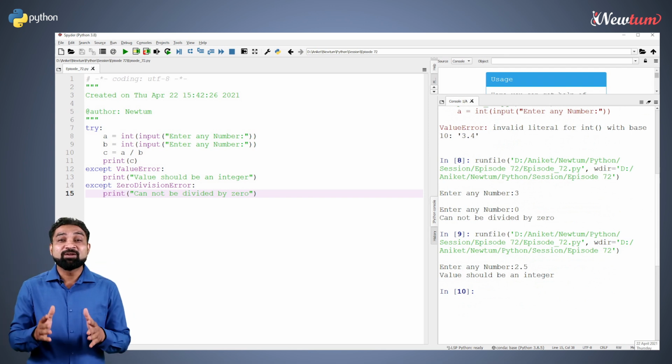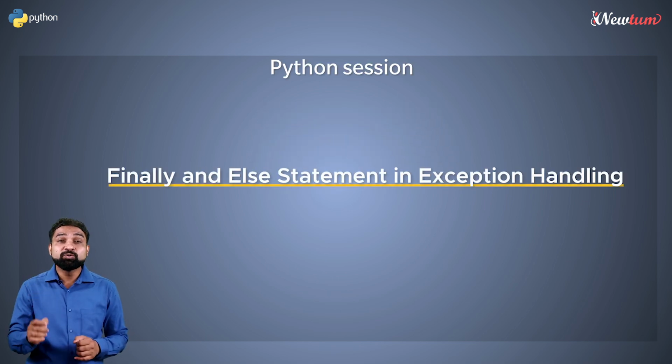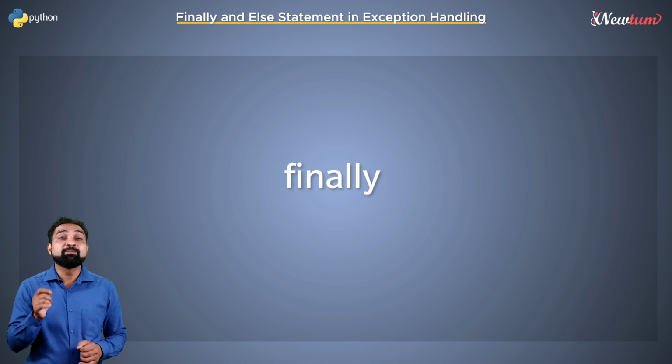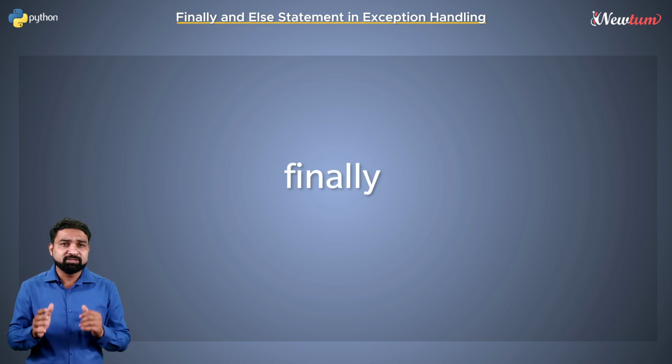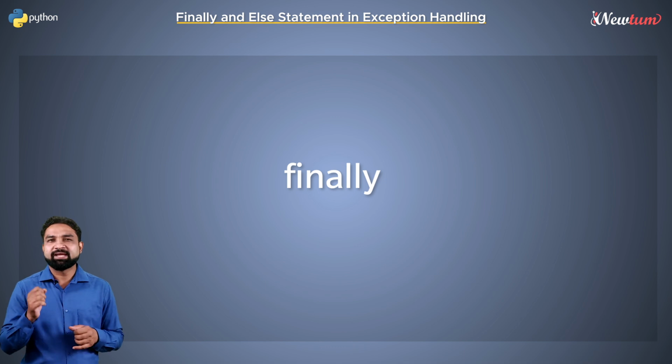Hello everyone, welcome to Python session, and in this session we will study how to use the finally and else statement in exception handling. With except, Python provides a finally block. Finally block will execute under both the circumstances, that is occurrence and non-occurrence of the exception. Let's understand this finally block with an example.